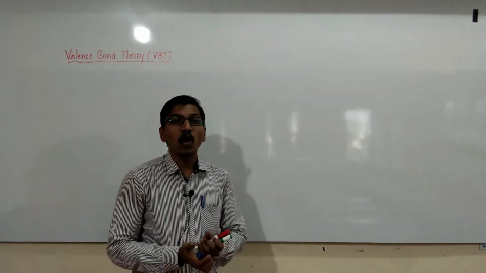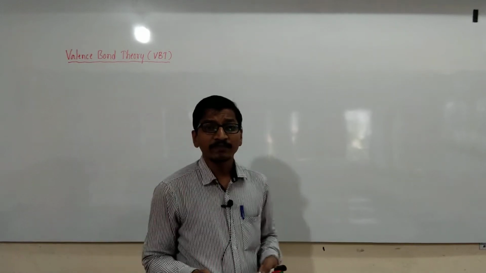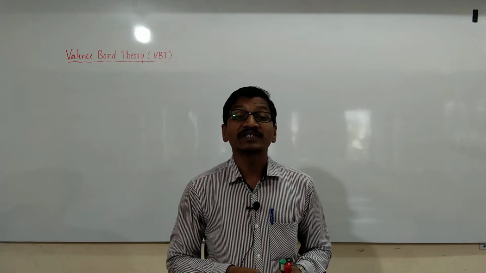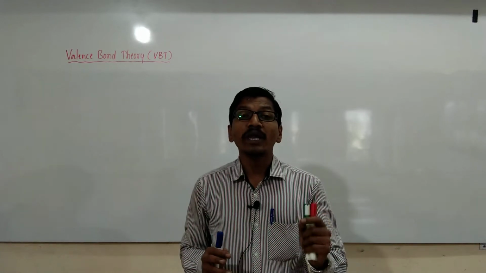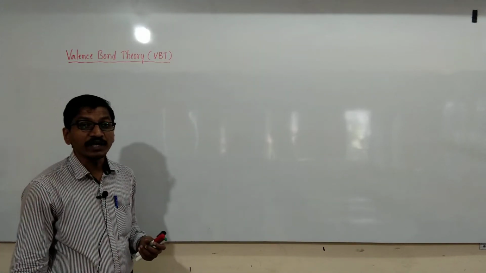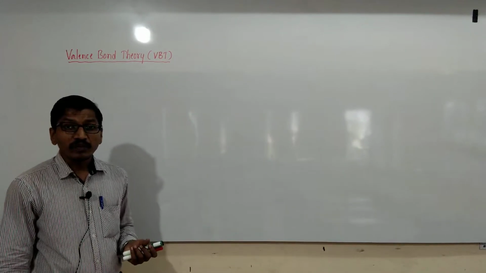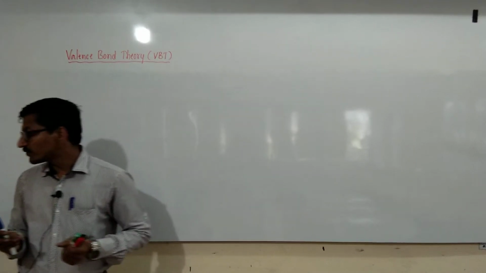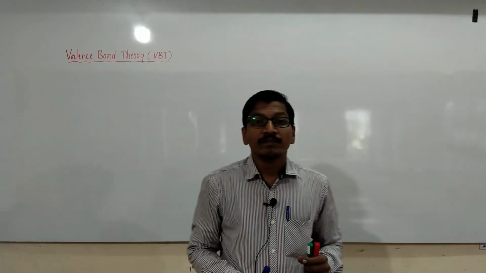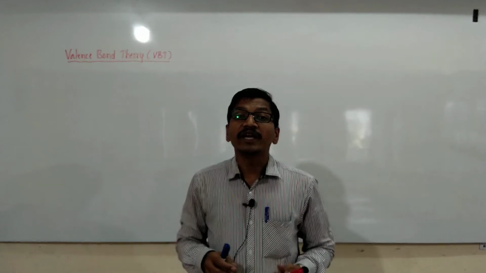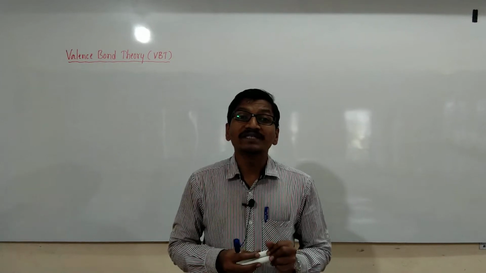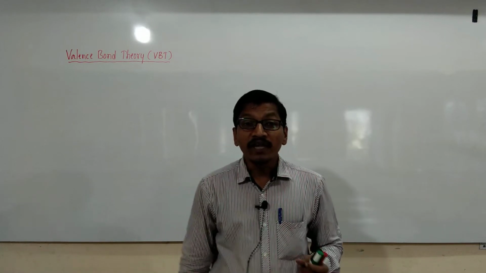This valence bond theory was first proposed by Heitler and London. Later, this was extended by the scientists Pauling and Slater. Pauling and Slater extended this valence bond theory to explain the molecular structure as well as molecular shape and the direction of the bond. They extended it to explain the shape of the molecule as well as the direction of the bond in the molecule.